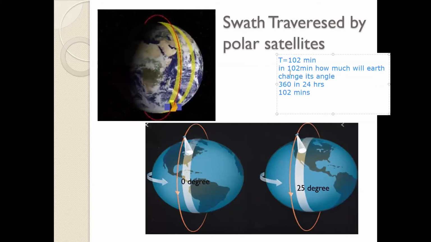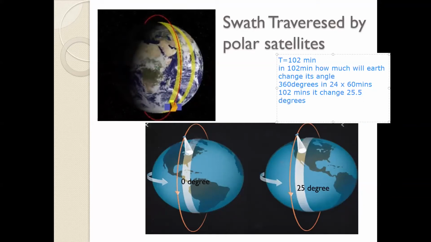The earth completes 360 degrees in 24 hours, one rotation on its axis. Tell me, in 102 minutes how many degrees will it cover? Just a simple calculation: in 102 minutes it will change 25.5 degrees, right?